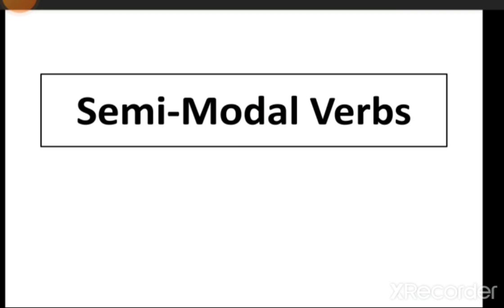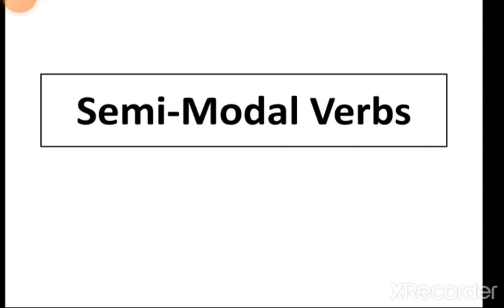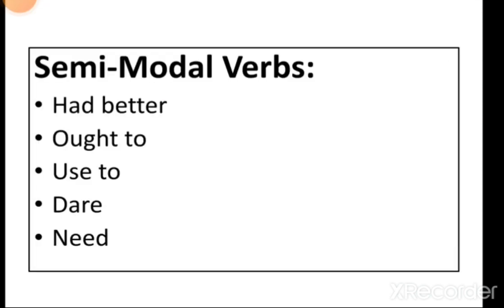You can notice ought to is followed by an infinitive, and used to is followed by an infinitive. So these verbs are always followed by infinitives. When a semi-modal verb is used with a third person singular subject such as she, he and it, it doesn't change its form. So had better, ought to, used to, dare and need. These are the semi-modal verbs we are going to cover in this video.